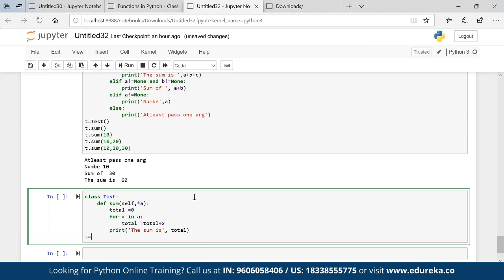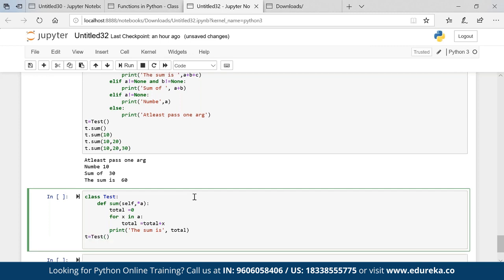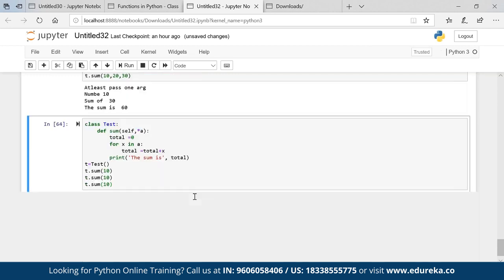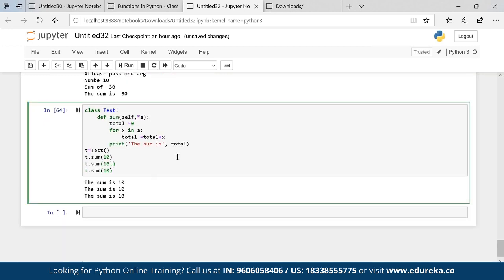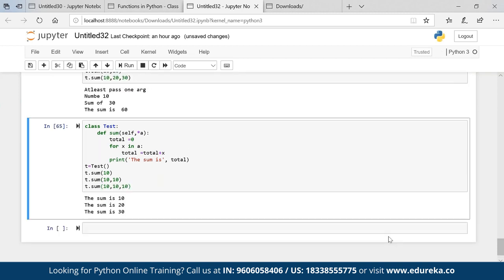Simple, right? t is equal to Test(), then t.sum, and pass the values 10, 10, 10, 10, 10, and execute: 10, 20, 30. Okay, so *a means variable arguments. You can put many values here. So that is what method overloading is. That is how you can do method overloading.